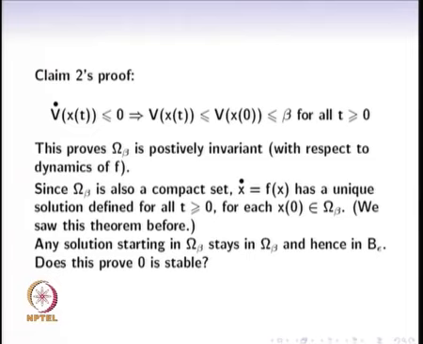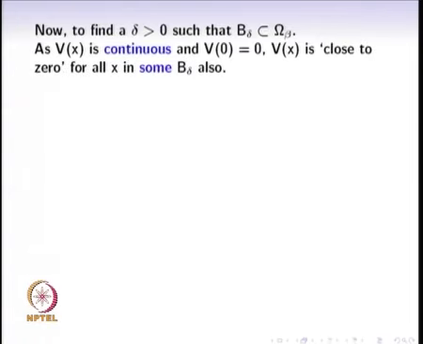the ball B epsilon. We have only been able to show that any solution starting inside some set omega beta stays inside this omega beta and hence inside the ball B epsilon. So how do we find this delta greater than 0 which is contained inside omega beta set?